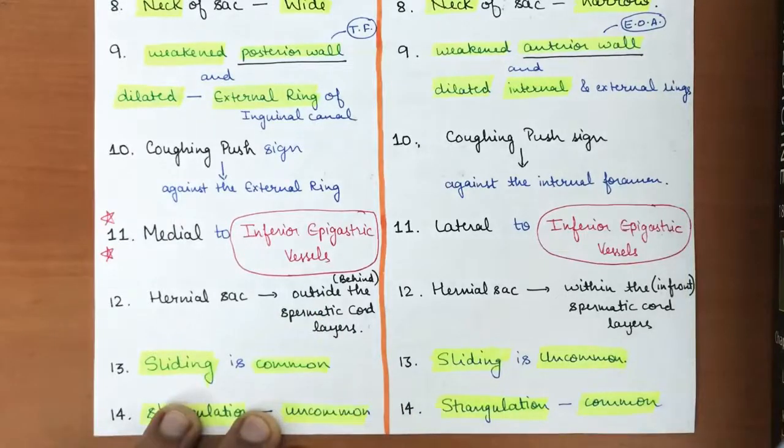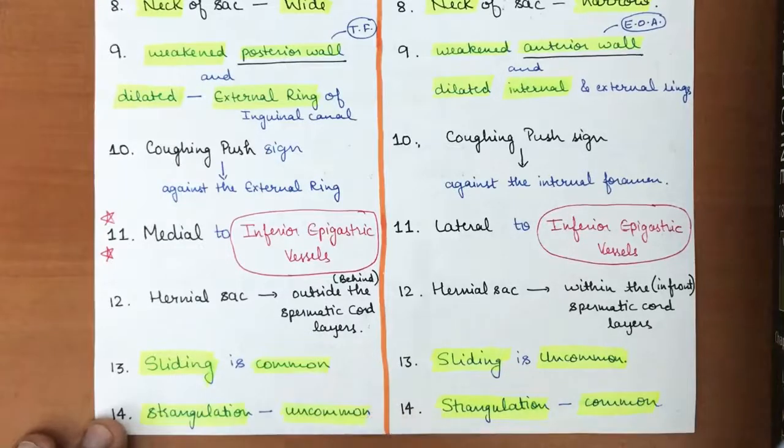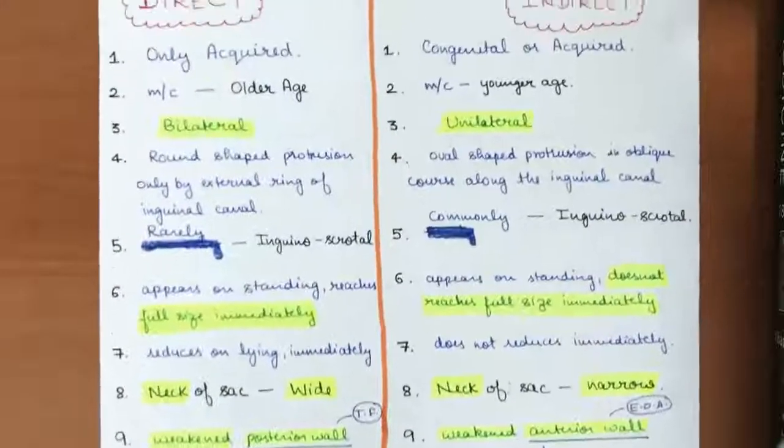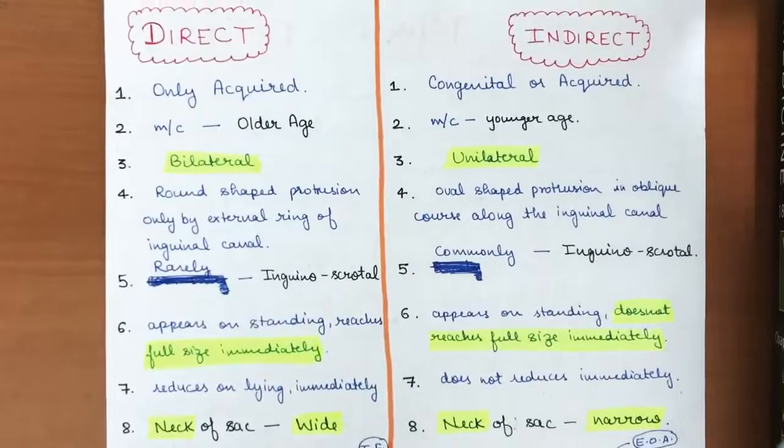The next difference is, sliding is quite common in direct hernias, while in indirect hernias sliding is not so common. Also strangulation in direct hernia is quite uncommon, while in indirect it is quite commonly seen. So these are the main differences that you have to remember for indirect and direct hernias.